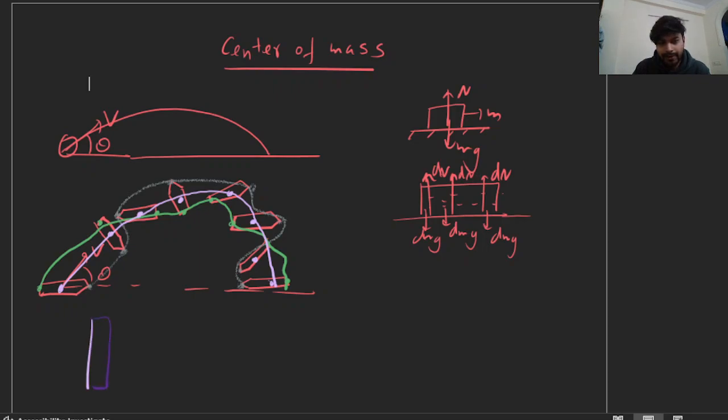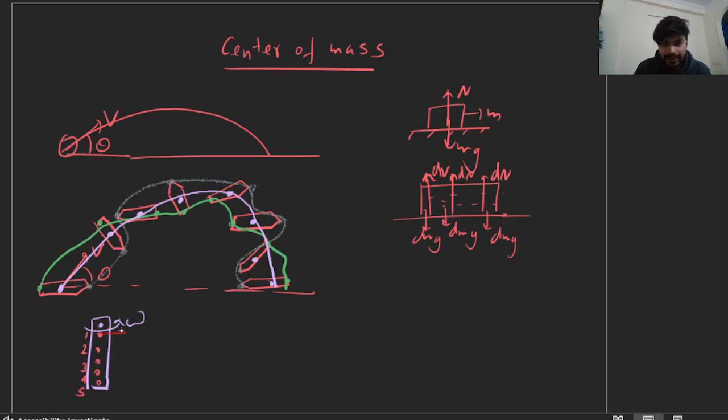Suppose we have a rod, and the rod is hinged at one end, and we give it some angular velocity omega. The rod is made up of a lot of particles. This is the first particle, this is the second particle, this is the third particle, this is the fourth, and this is the fifth.